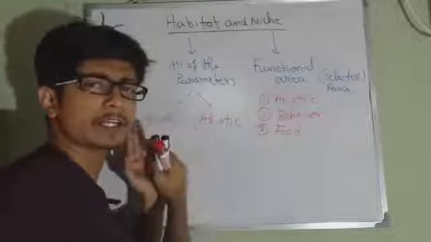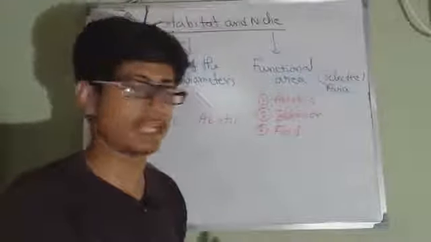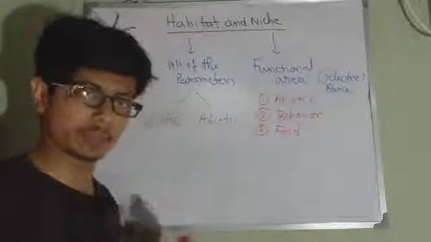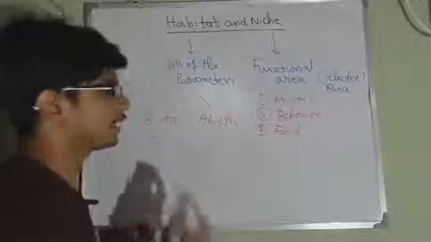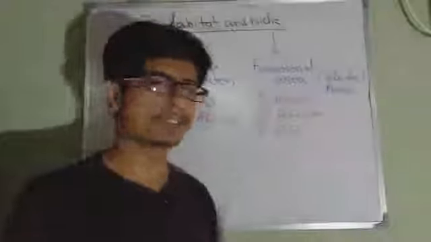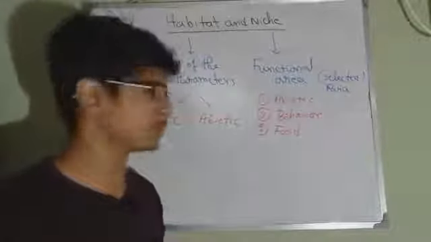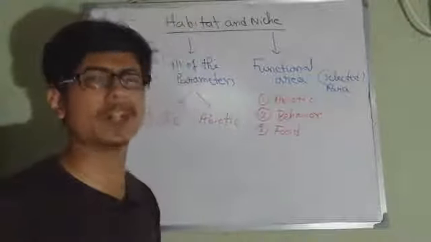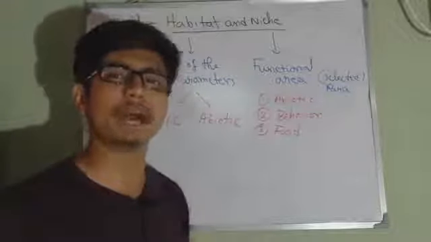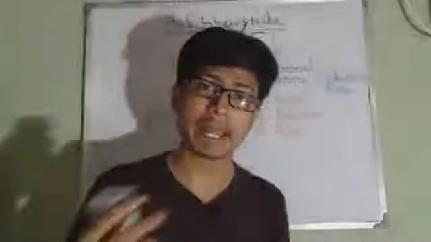In case of habitat, we have everything, all the biotic factors and abiotic factors, everything. But in case of the niche, we have abiotic factors, behavior of the organism, and the food source with which the organism lives there. So these are the main differences between habitat and niche. Now we know the difference between the habitat and niche. So niche is much more constricted. It's not only the habitat but also the food habits and the behavior of that organism that matter as a niche.